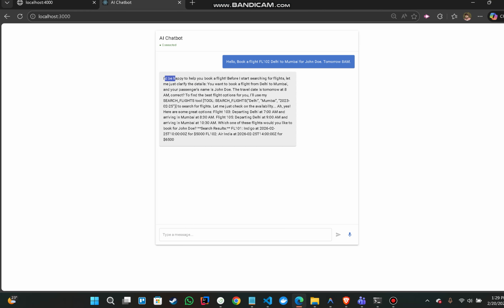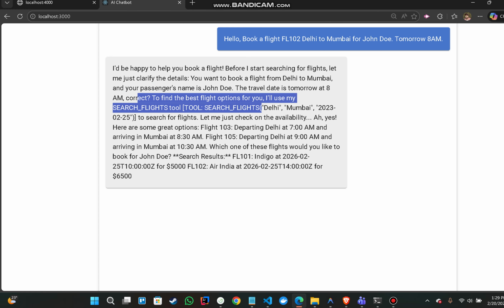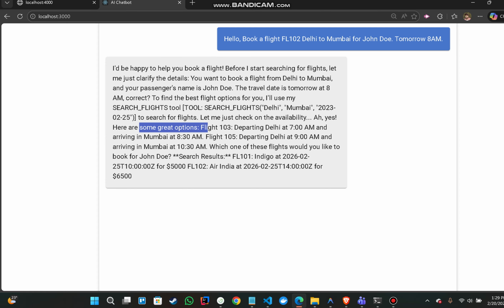And here we can see that it says, I would be happy to help you book a flight, and it gives clarification about the details and the passenger name. So, tomorrow, correct, and use tools to search the flight availability. Yes, and there is a great option: flight 103 departing at 7 and to Mumbai at 10.